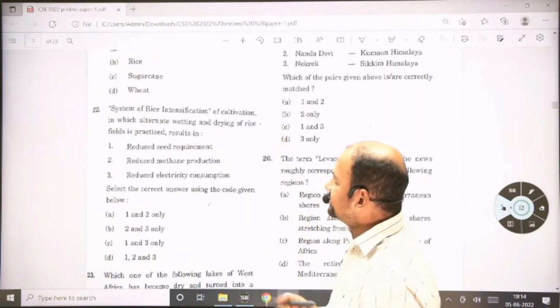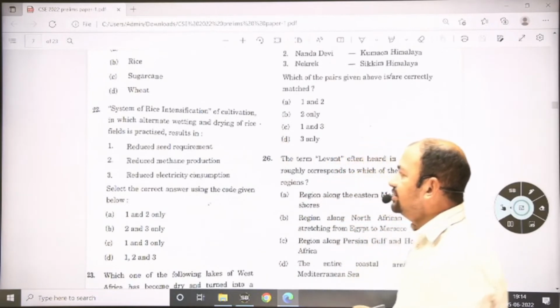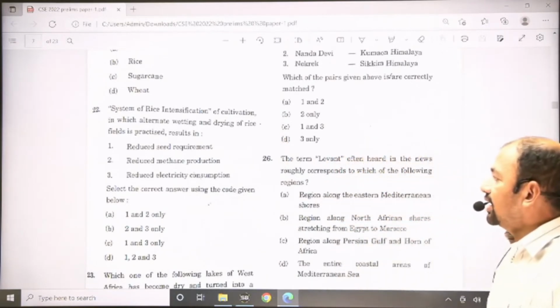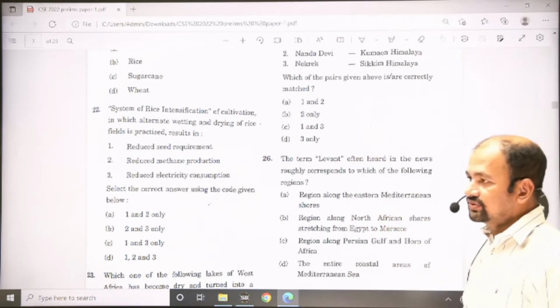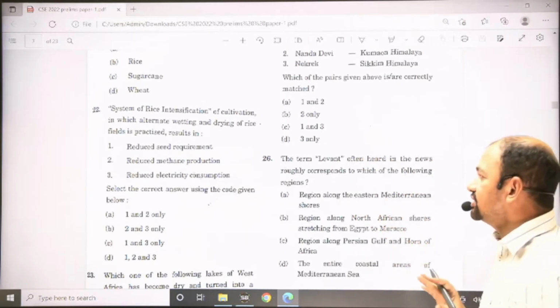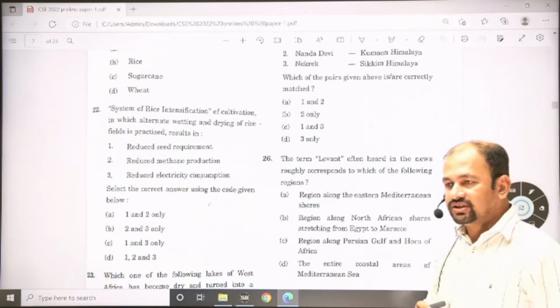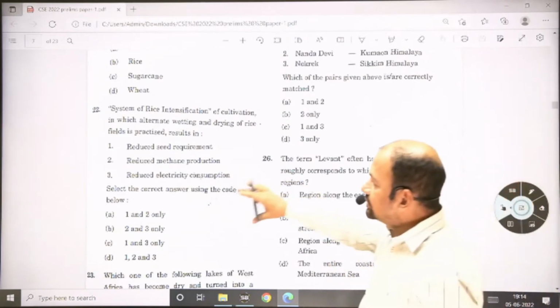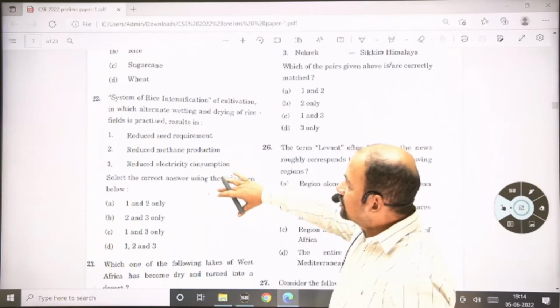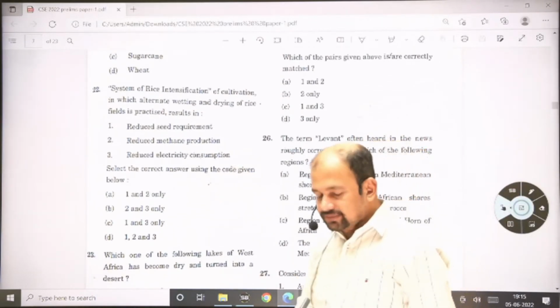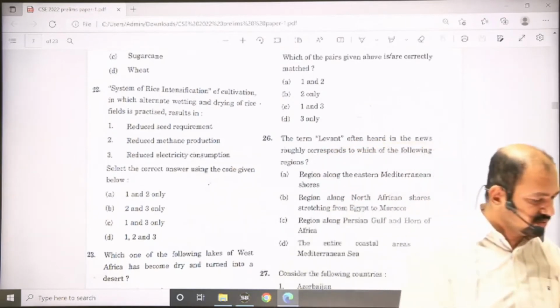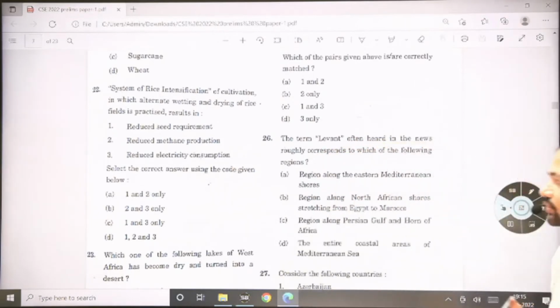22nd, system of rice intensification, SRI. UPSC has already asked a question on this 4 times. If you have gone through your previous year questions, you are aware of the answer as well. It is a system to increase the productivity of rice, by providing more space to grow the rice.